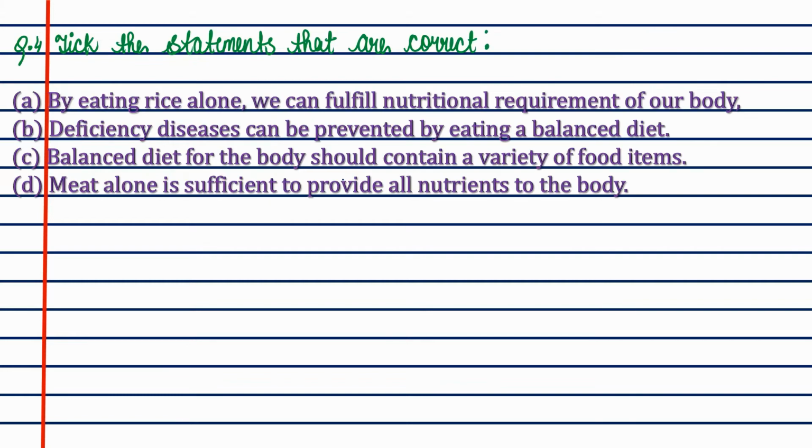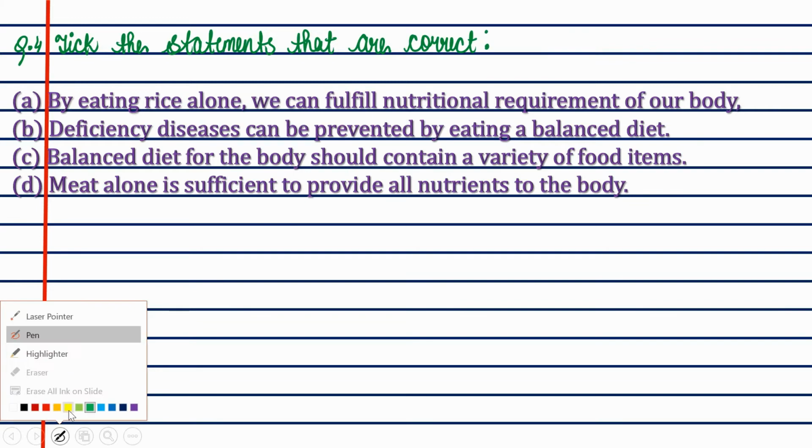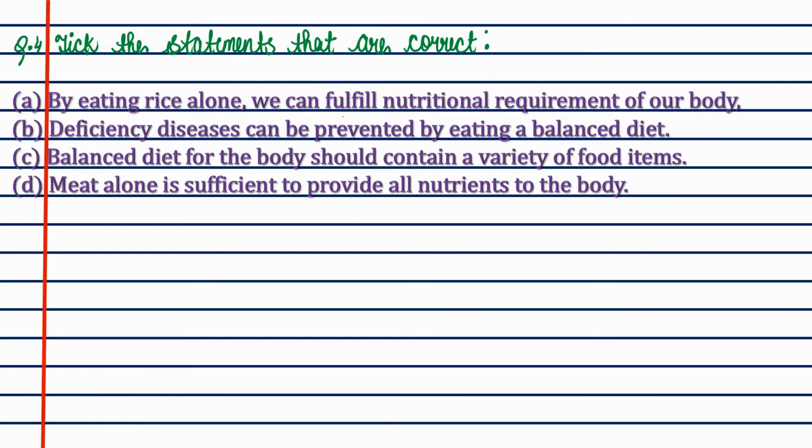Now let's come to the fourth question. Tick the statements that are correct. I'm just taking a green color. By eating rice alone, we can fulfill nutrient requirements for our body. No, this is absolutely incorrect. Why is it incorrect? We need many nutrients to fulfill our body requirement. If we eat rice every time, we have a loss of vitamins, minerals, calcium, proteins, everything. So rice can't fulfill our nutrition requirement for our body.